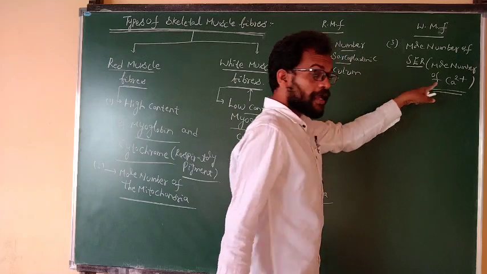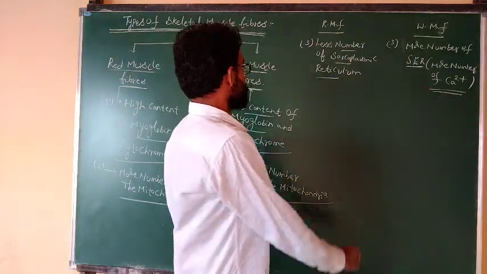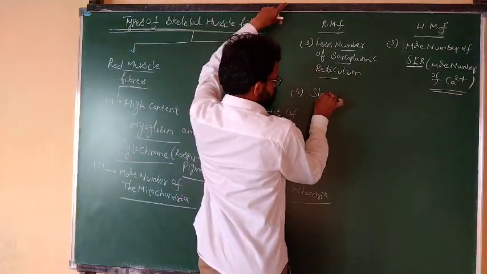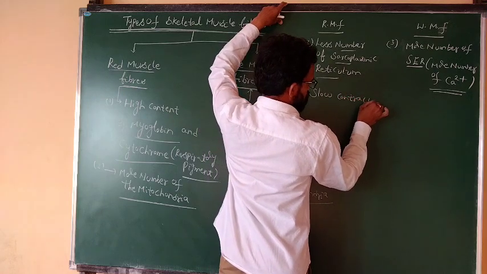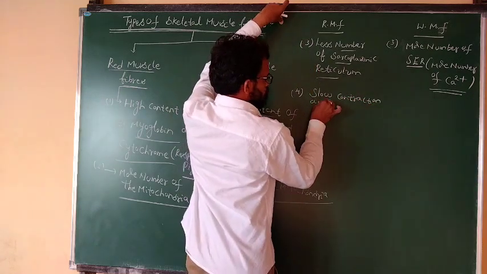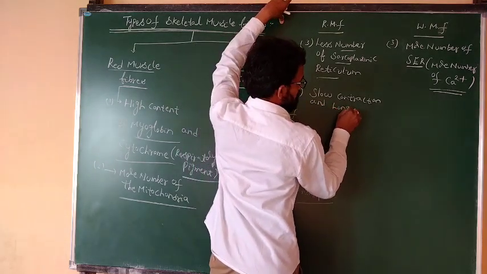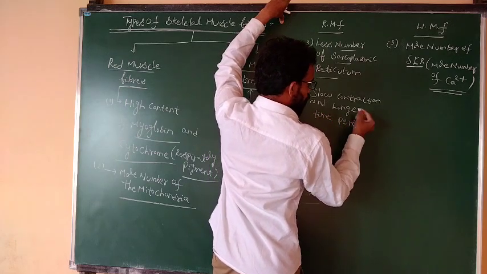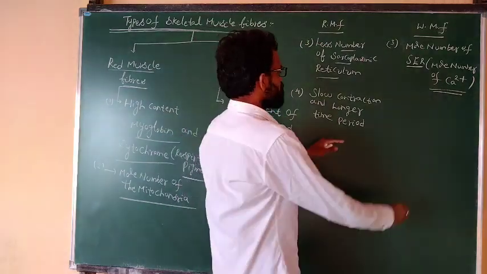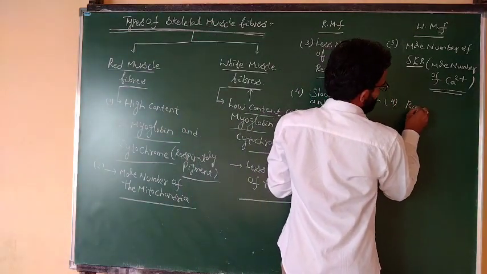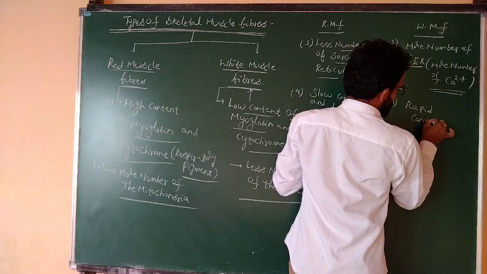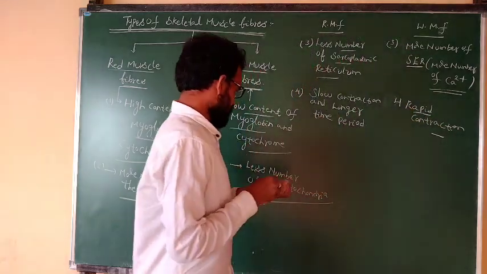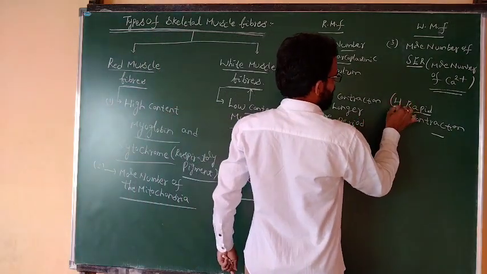The sarcoplasmic reticulum holds more calcium ions. Calcium ions are present in greater amounts in the white muscle fibers, and it is a rapid contraction, while the red muscle fiber has slow contraction over a longer time period.